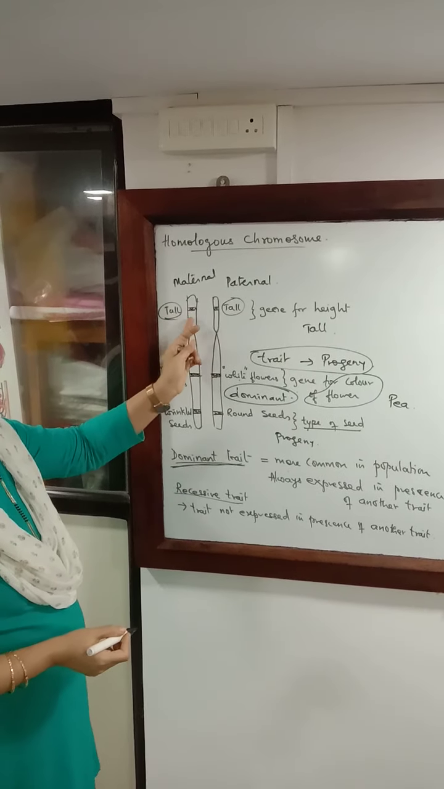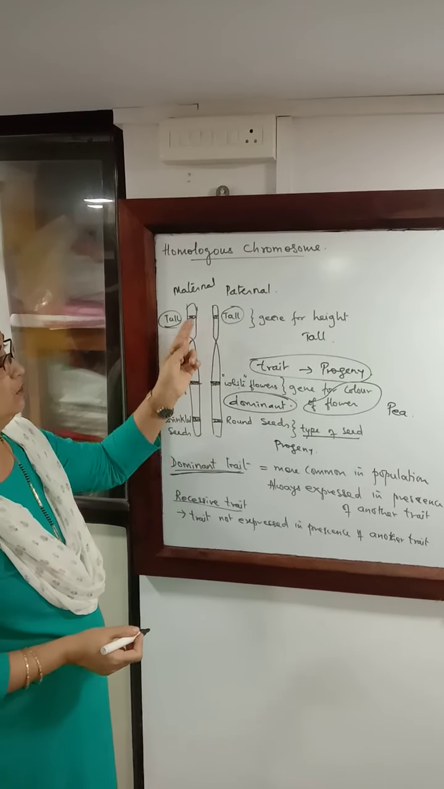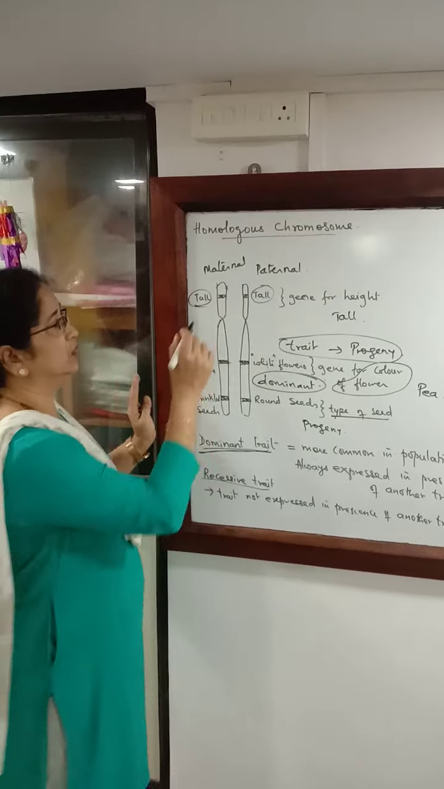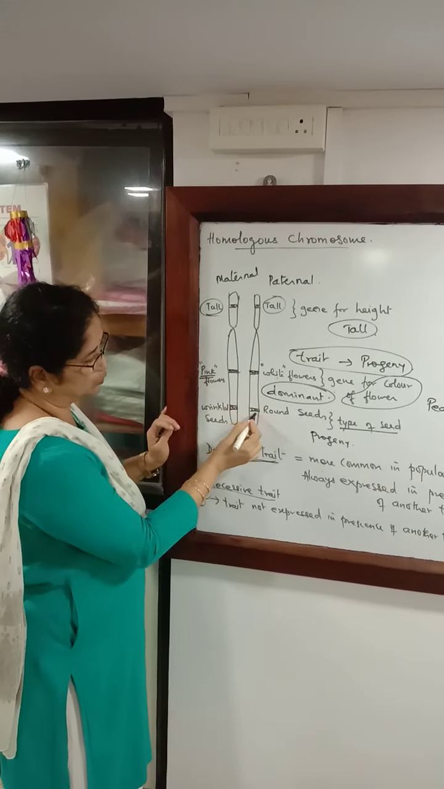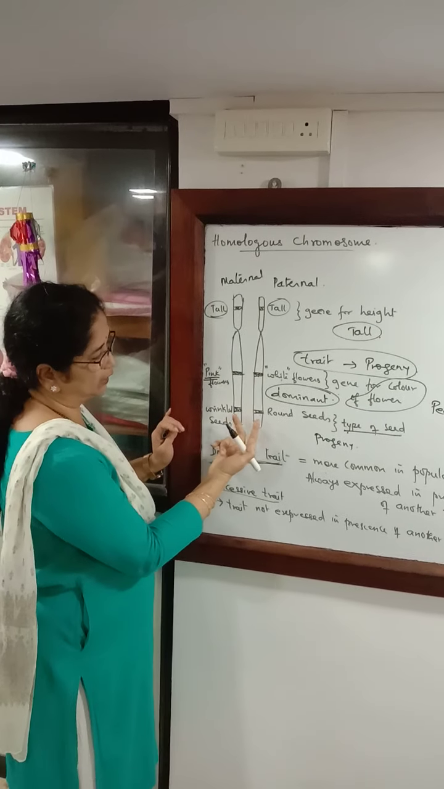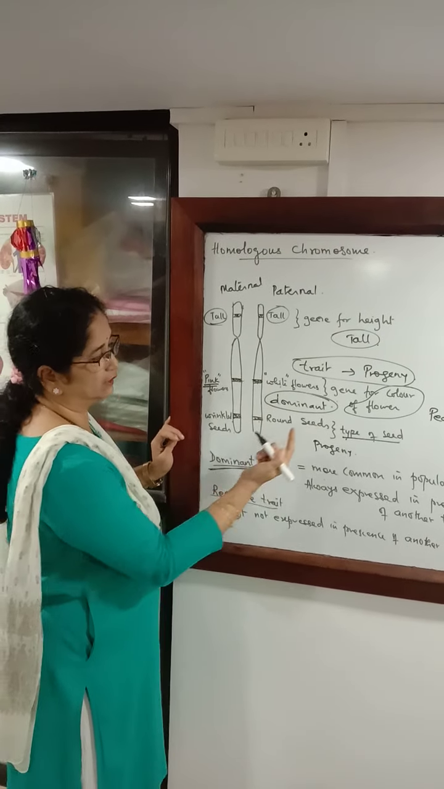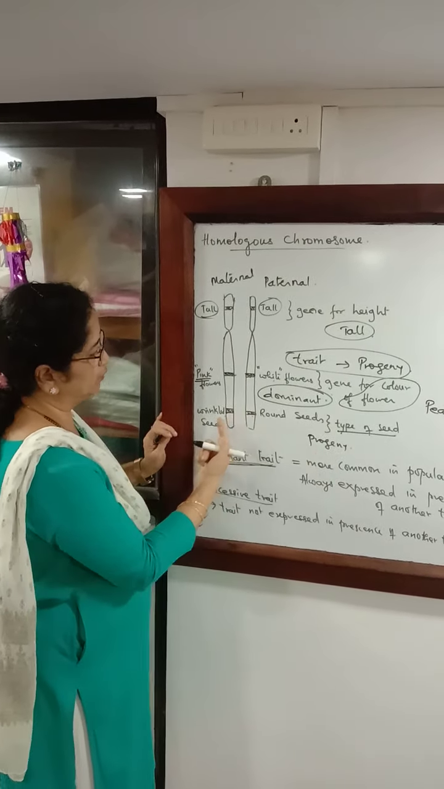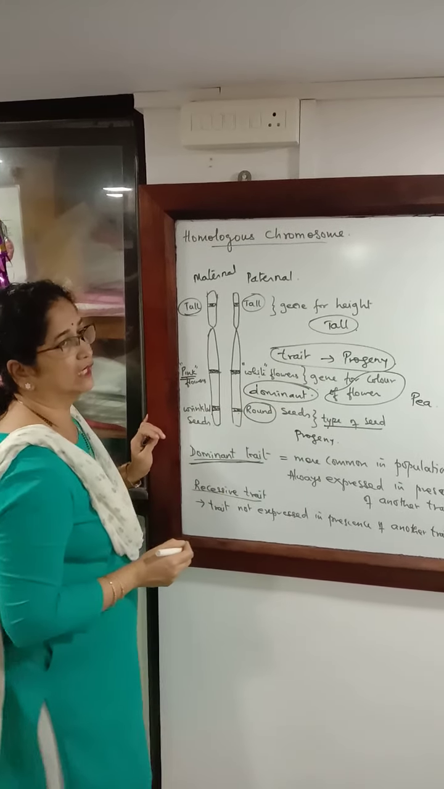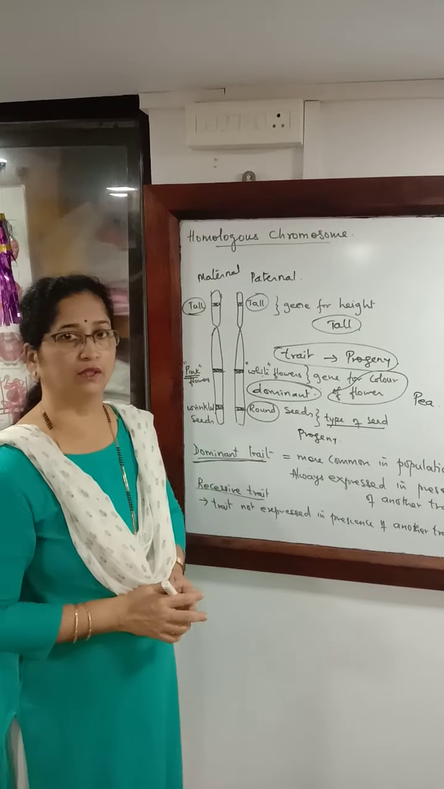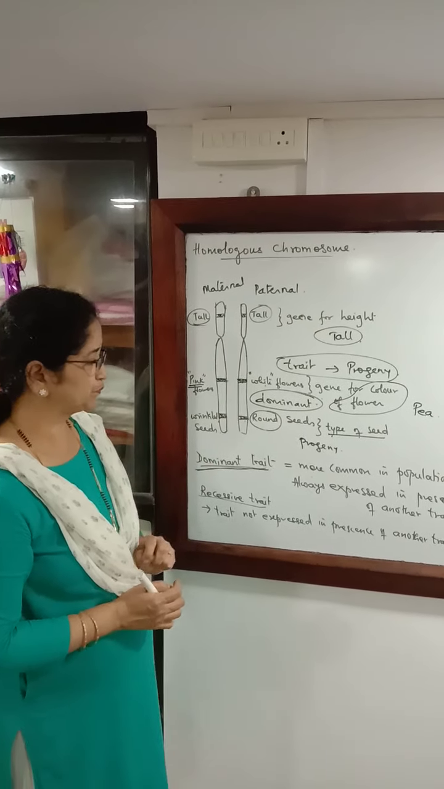where the information on the pair of genes was identical. So here the progeny will be tall. But in this case, you will see the information on the pair of genes is different. The type of seed in the progeny will depend on which is the dominant trait, and it is found that round seeds with a smooth coating is a dominant trait.